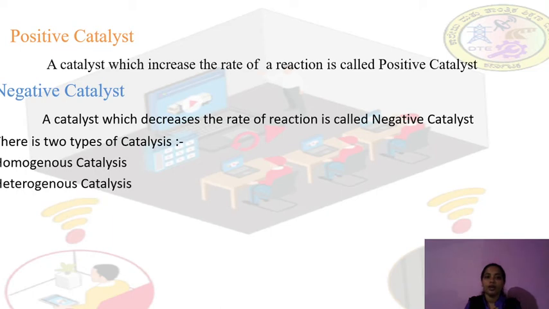Now you know about catalysts. In catalysis also there are two types. First one, homogeneous catalysis. Second one, heterogeneous catalysis. So in catalyst there are two types, positive as well as negative, and in catalysis also there are two types, homogeneous as well as heterogeneous.